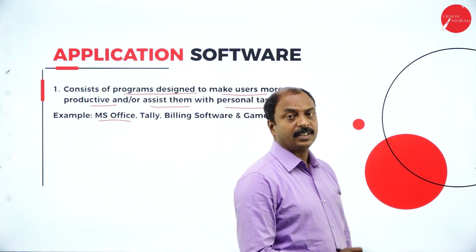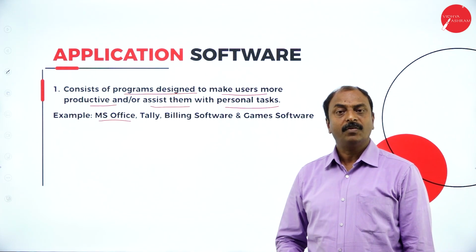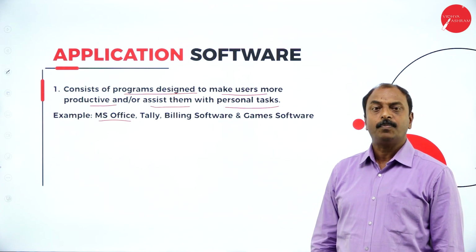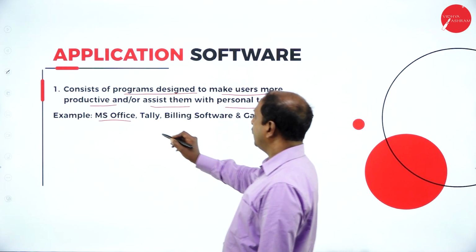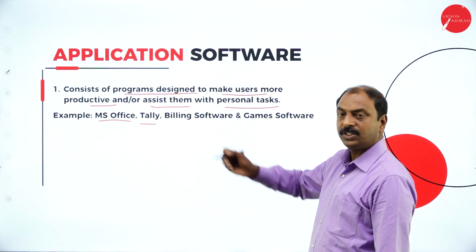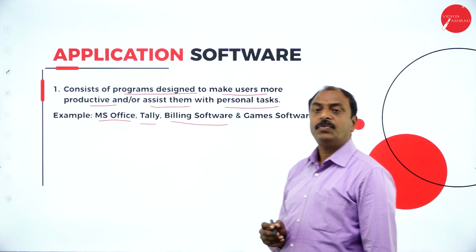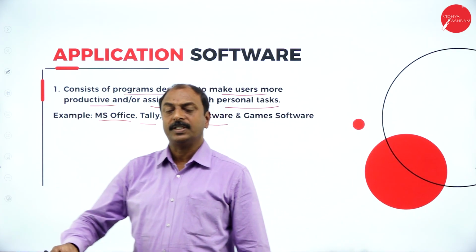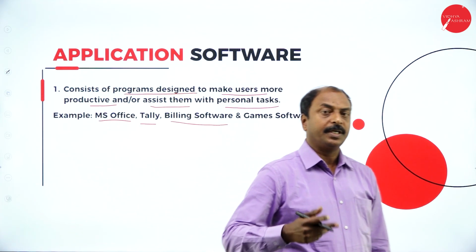All the application software does an independent task, or has been developed for the proper functioning of one particular application. Similarly, Tally is an accounting package, and there is billing software. Nowadays, even a small provision store or medical shop will give you a computer generated bill.